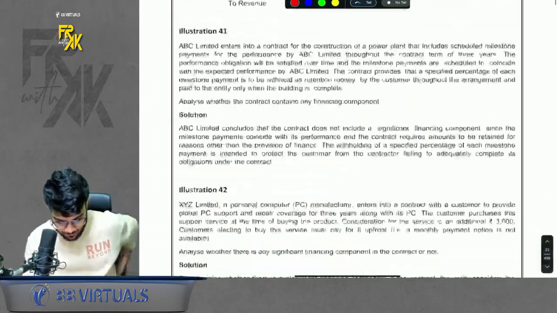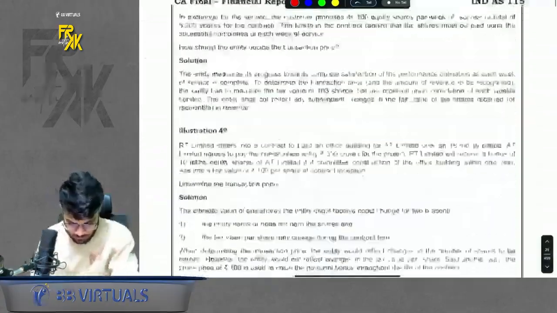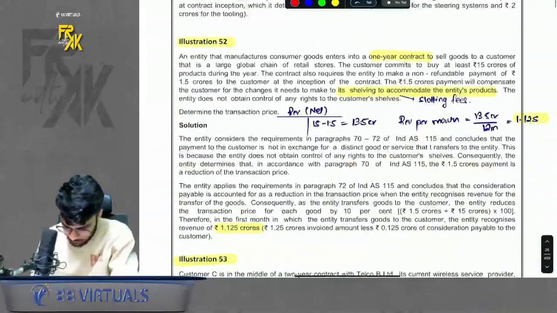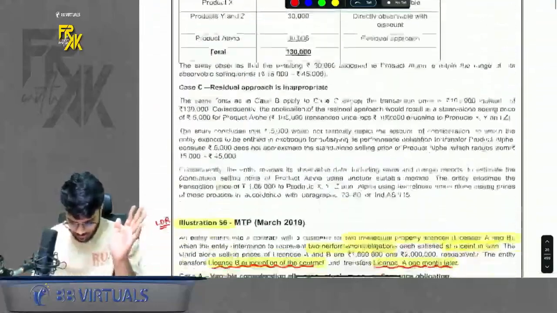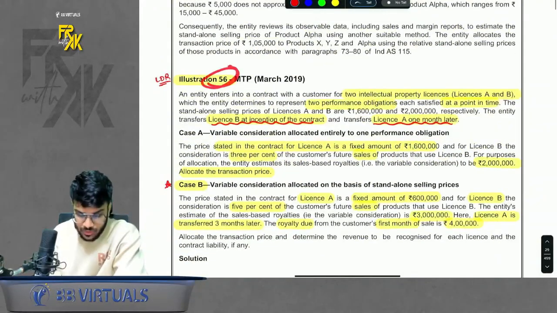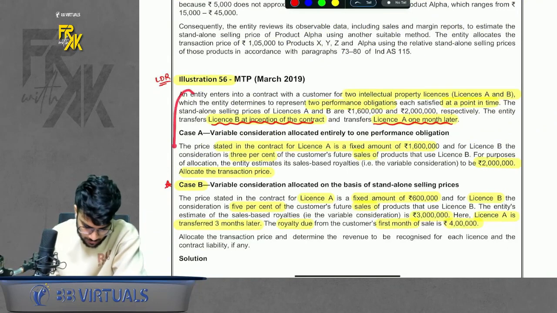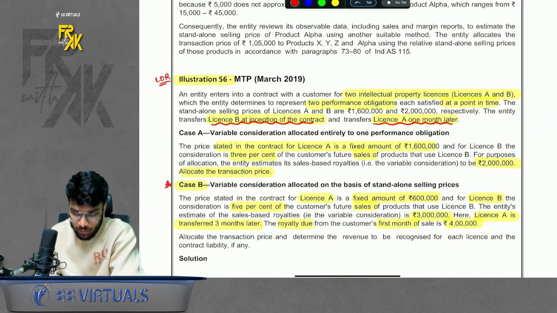A very good question. Now in sequence, which other question comes? I will discuss only good questions. This 56 is a very good question. Please have a look here. If you don't understand this, please have a look at the solution also, which I am giving in the board notes.